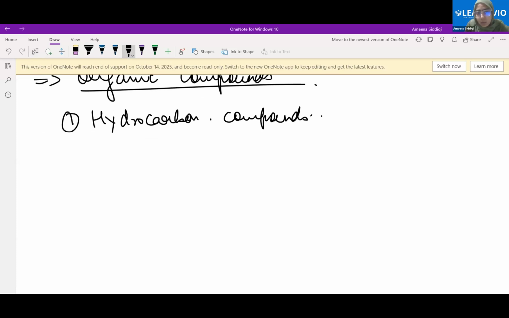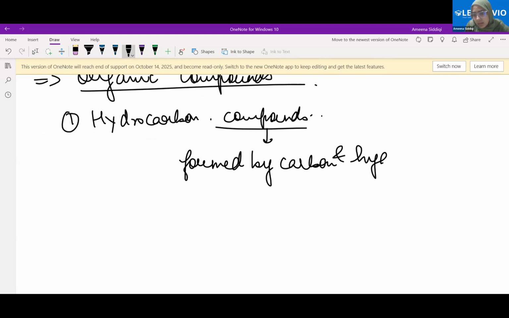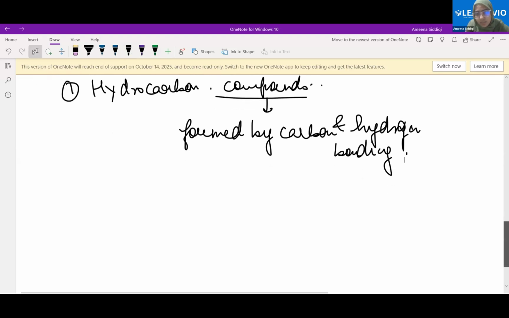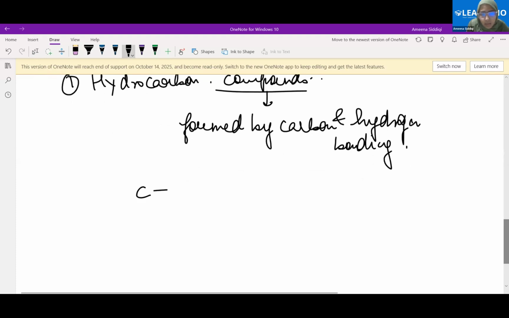Basically, hydrocarbon compounds are formed by carbon and hydrogen bonding. So the smallest one here, see, 1, 2, 3, 4. This is a carbon-hydrogen bonded compound, right? How many carbon atoms are here? 1. How many hydrogen atoms? 4.